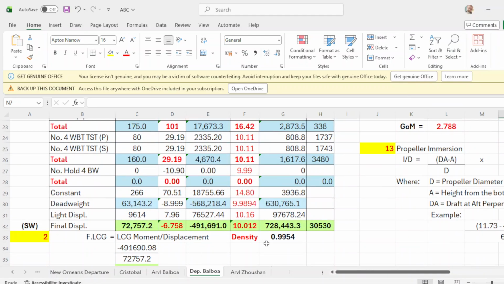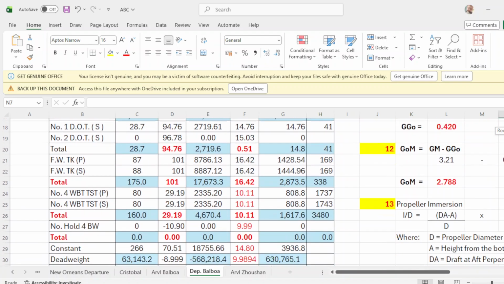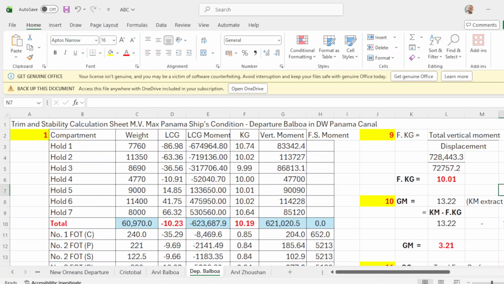The total vertical moment is 728,443.3, which is this one, and your displacement is 72,757.2, which is this one. So you divide your vertical moment by your displacement, and the final KG will be 10.01.